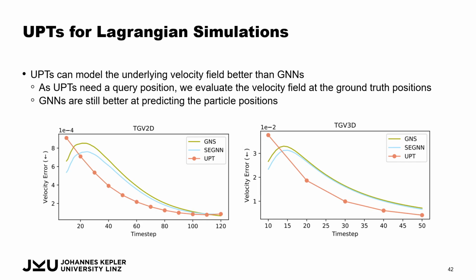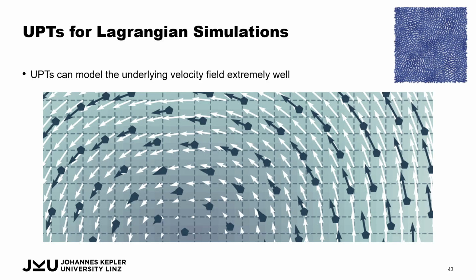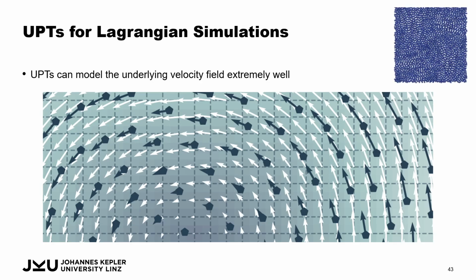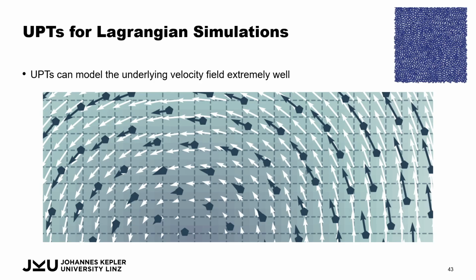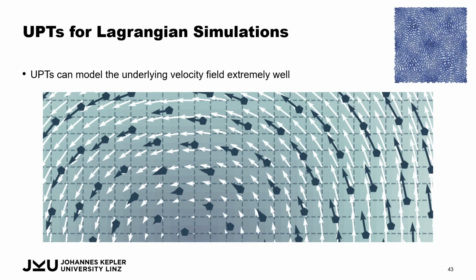One very cool thing about this is that we really learn the underlying field of these particle simulations, so the underlying velocity field, which we showcase on the Taylor-Green vortex 2D example as shown in the top right. When we zoom into one of these vortices, we can see that our model really learns the underlying velocity field.